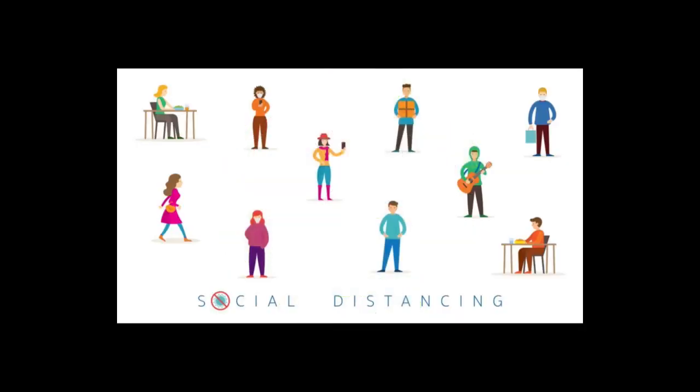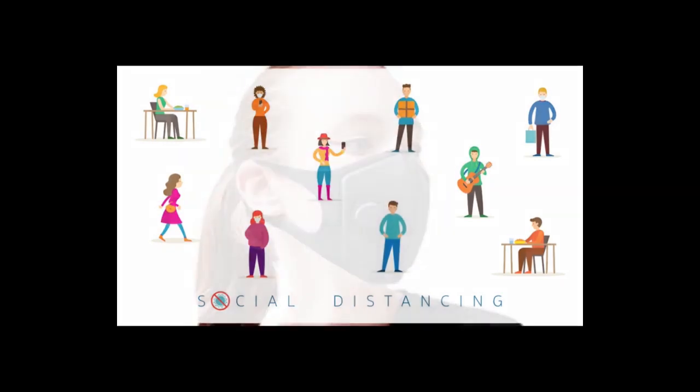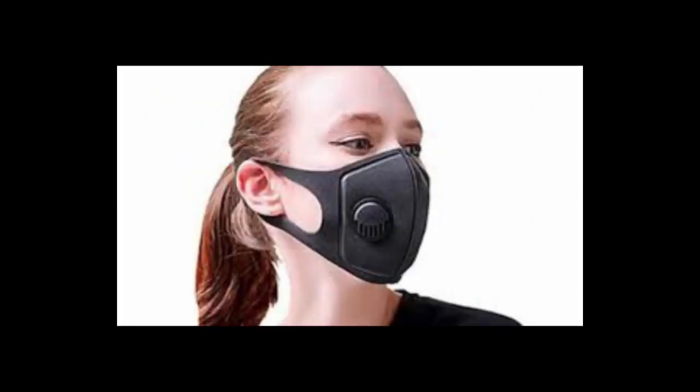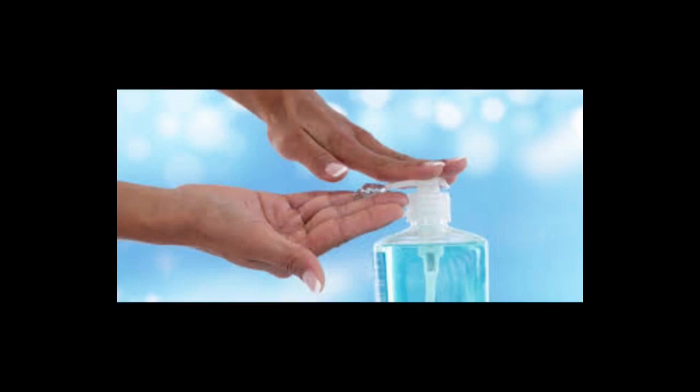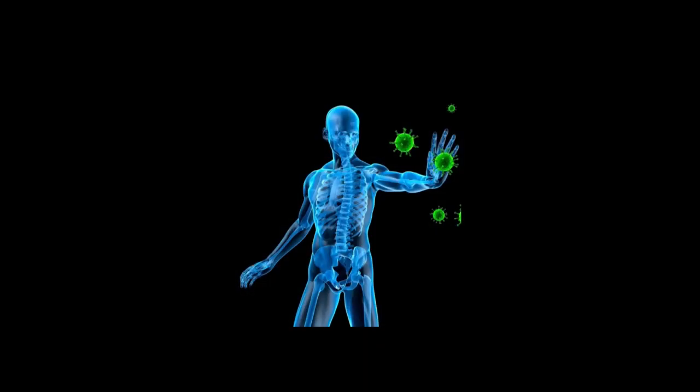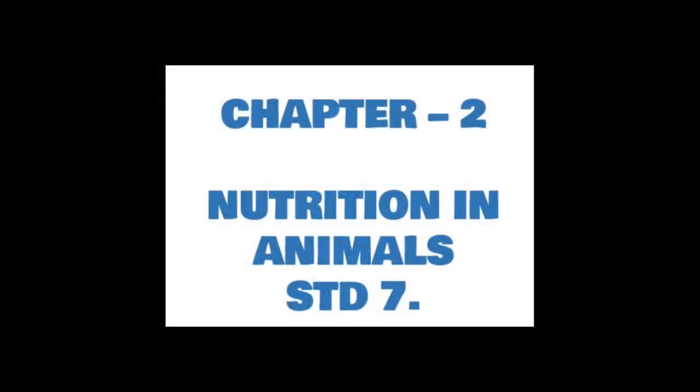Physical distancing, social distancing, face mask, use of sanitizers may help you for a certain extent. But these are not risk-free. So we need to build a strong immune system. So how can we develop a good immune system? This is what we are going to study in this chapter 2. So the second chapter is nutrition in animals.